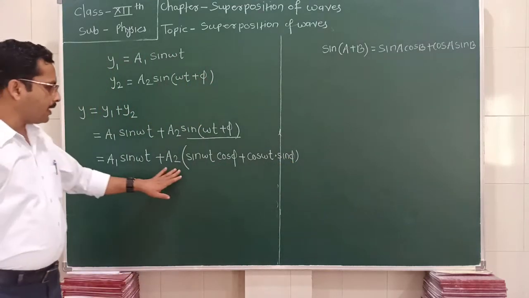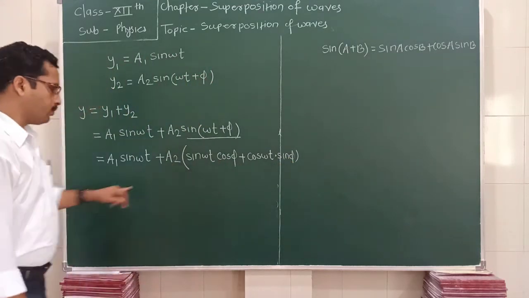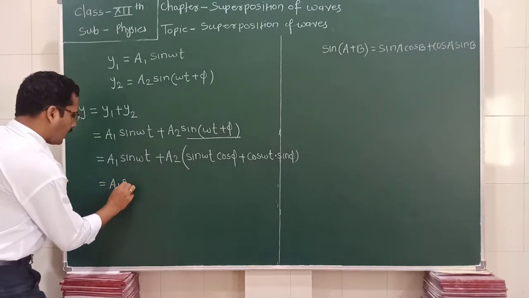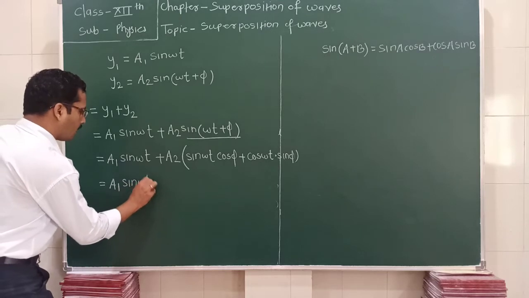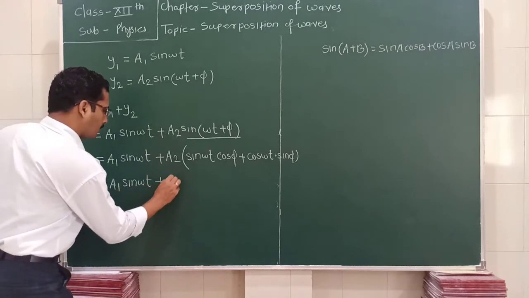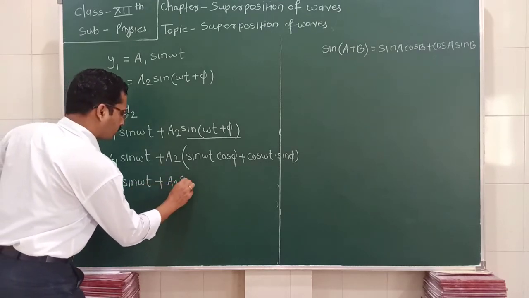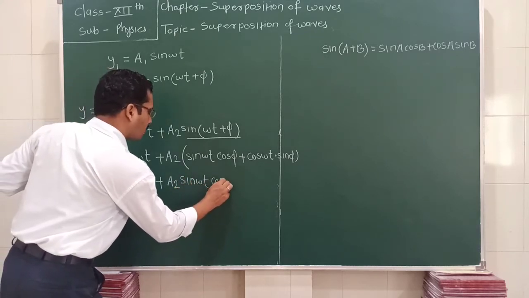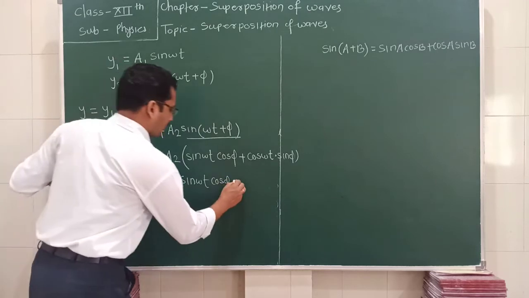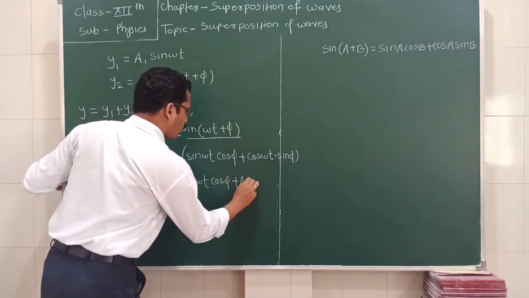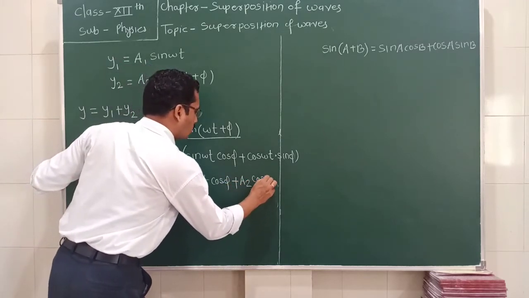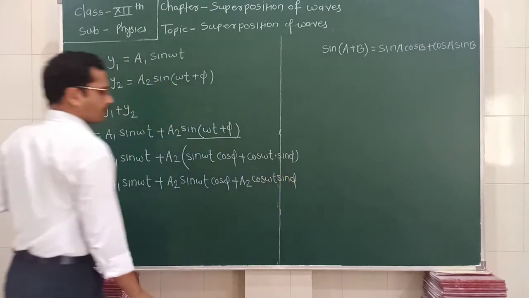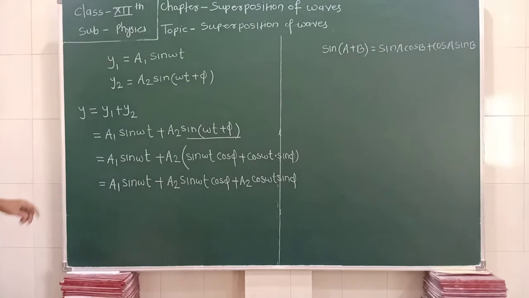Now we multiply this term with a2, so we get a1 sin omega t plus a2 sin omega t into cos phi plus a2 into cos omega t into sin phi. Okay, this is the equation.